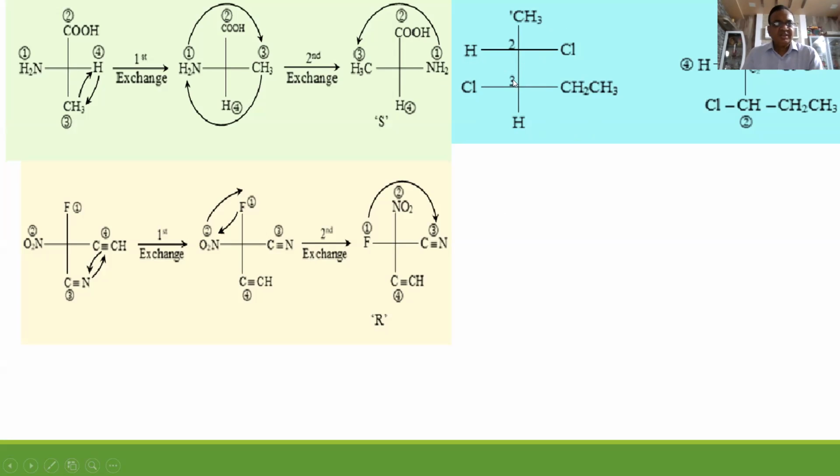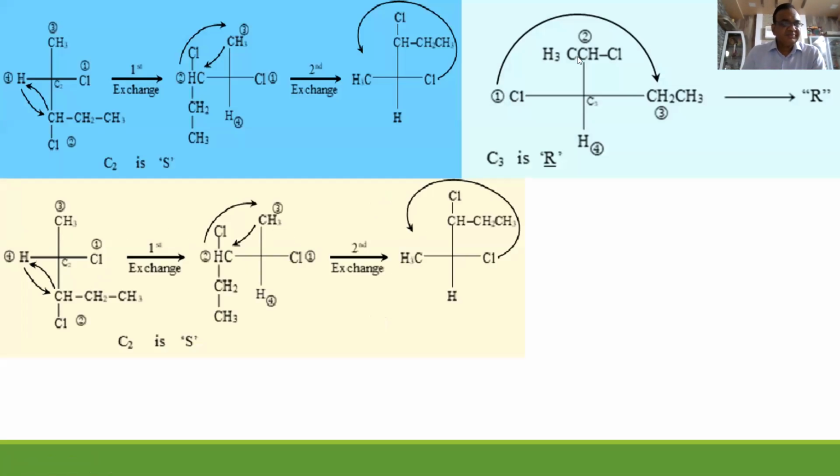Similarly, while deciding R or S at the third carbon C3, you have to consider Cl as one group, H as another group, C2H5 as another one, and this total as another group. Count it as one group here while deciding the R or S at C3, because at C2 R or S came and at C3 R or S kind. Correct.